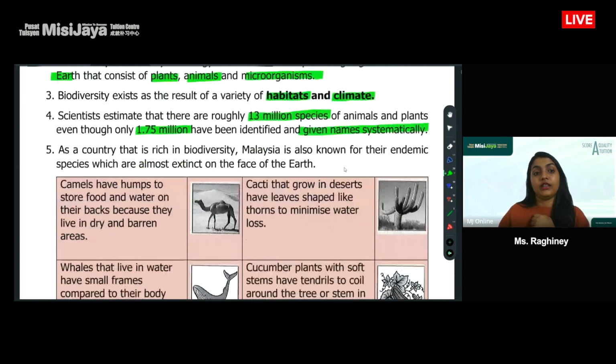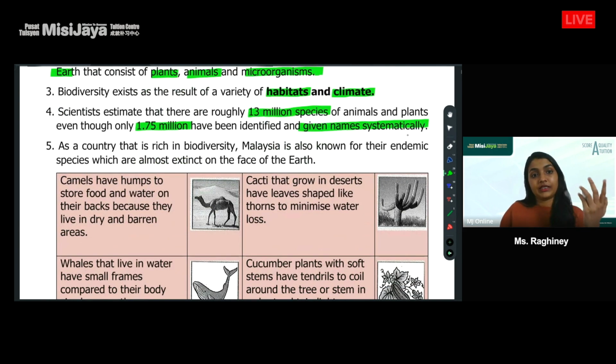All right. So Malaysia is a country that is very rich in biodiversity. We know this. We have lots of plants and animals. Malaysia is also known for its endemic species, which are almost extinct on the face of the earth. What's the meaning of endemic actually?